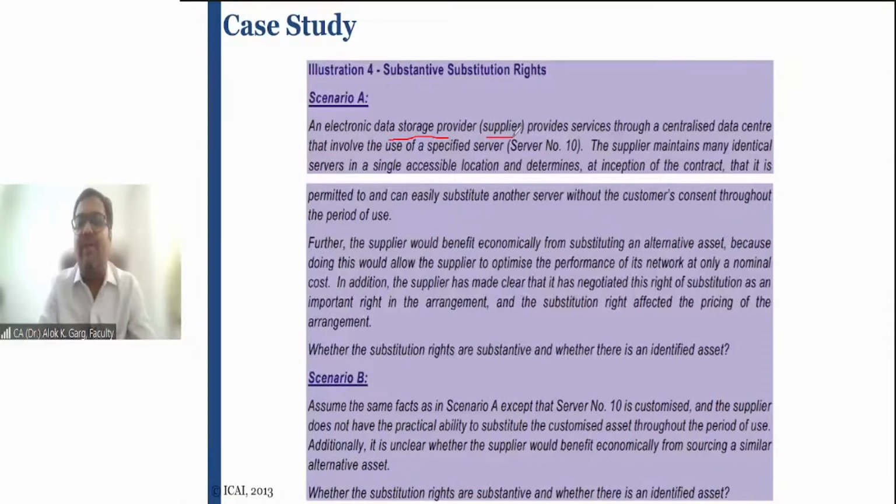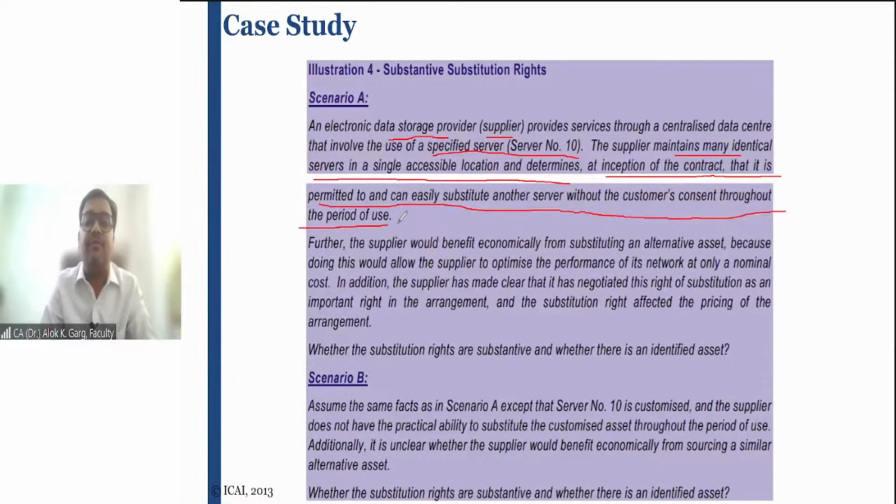So don't be worried about that. The supplier means lessor. An electronic data storage provider, a supplier, provides services through a centralized data center, involving the use of a specified server number 10. The supplier maintains many identical servers in a single accessible location and determines at inception of the contract that it is permitted to and can easily substitute another server without the customer's consent throughout the period of use.